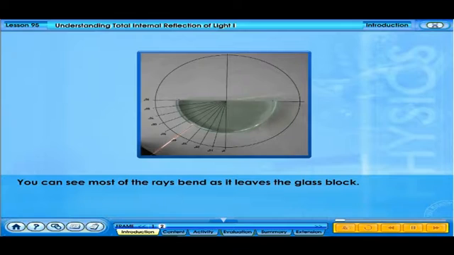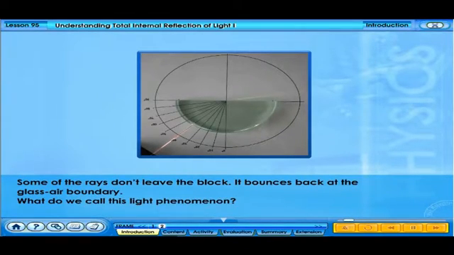You can see most of the rays bend as they leave the glass block. Some of the rays don't leave the block. They bounce back at the glass-air boundary. What do we call this light phenomenon?